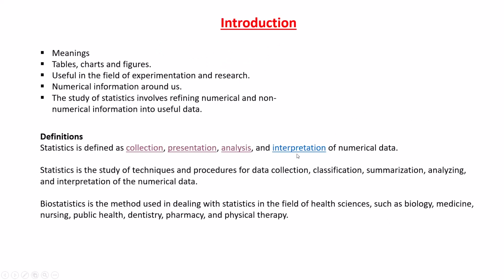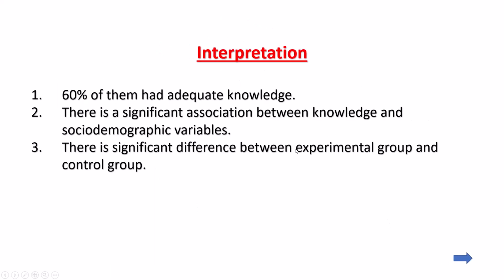Okay. Next, interpretation. After analyzing, after using the formulas, we get some information. That is called interpretation. From the numbers, we are getting some information. You see, 60% of them had adequate knowledge.